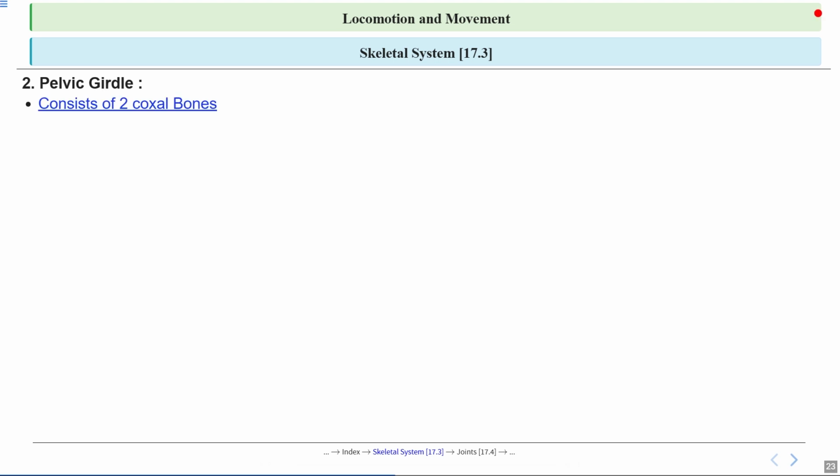Now let's start by looking at what the pelvic girdle is made up of. It consists of two coxal bones. You can imagine these as two large curved plates that come together to form the sides of your hips. These bones are essential for supporting our body when we walk or stand.